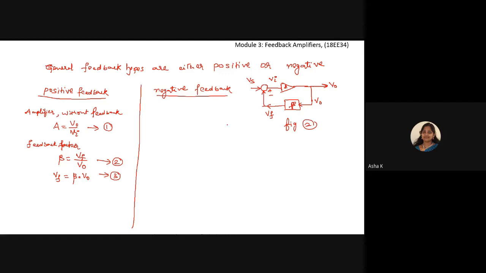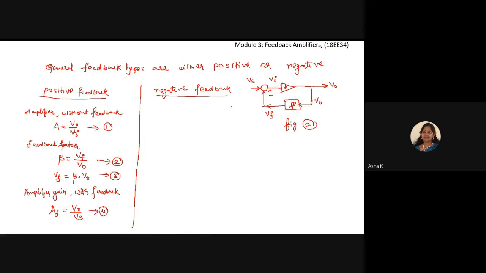And also if you just observe the circuit, with a feedback factor, the amplifier gain with feedback is given by A with feedback equals V output divided by Vs. So these are important things. I call this equation number 4.